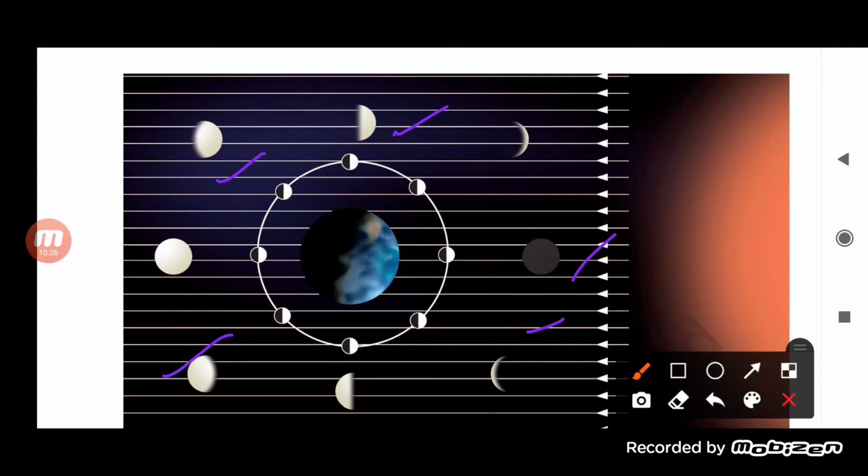The change in shape is because of the revolution of the moon, and it is because of that we can see the change in the shape of the surface of the moon that is visible from the earth, and we call it the phases of the moon. So student, this is about the phases of the moon, and how the different phases of the moon occur.